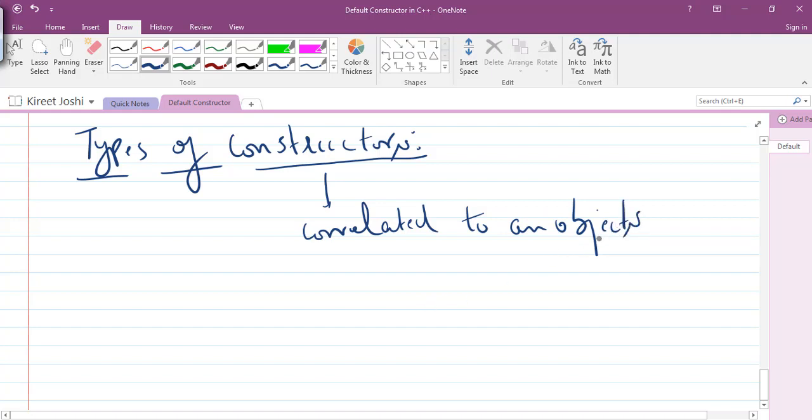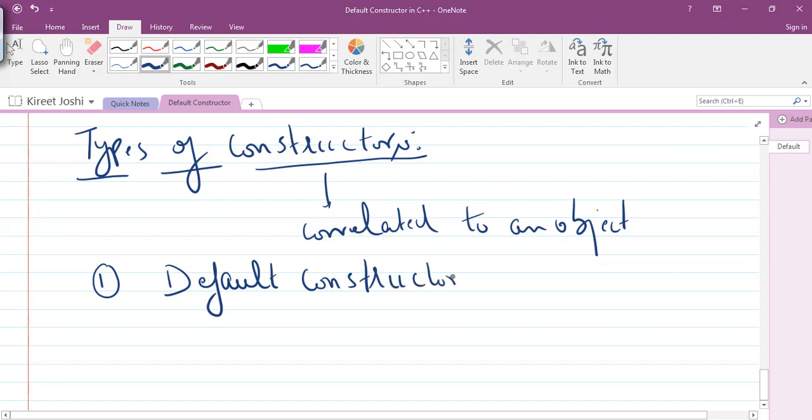Now we have to see how many types of constructors there are. The different types of constructors are: number one, the default constructor. Here we are talking about C++.